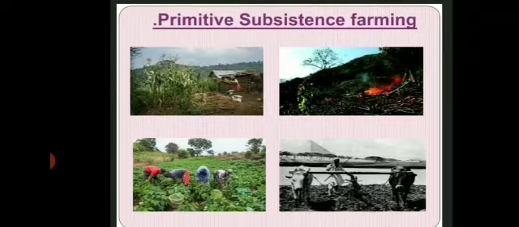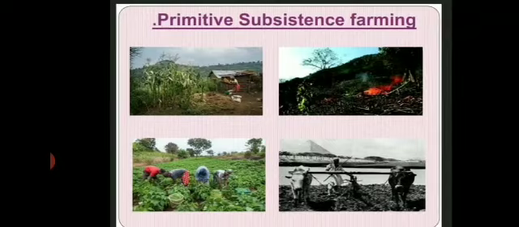This type of farming has various names in various parts of India. For instance, in Northeast India it is called Jhumming. In Bastar and Andaman and Nicobar Islands, it is called Deepa. And in Madhya Pradesh, it is called Dahiya, etc. So in different states of India, this type of farming is known by different names.